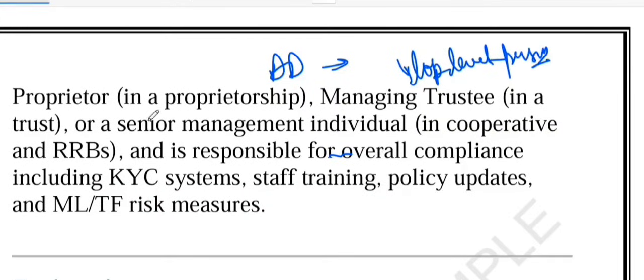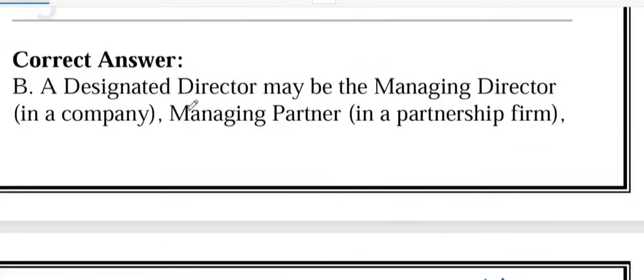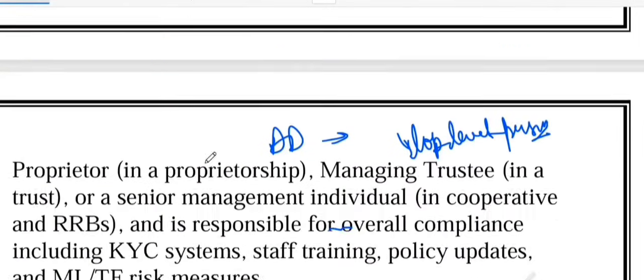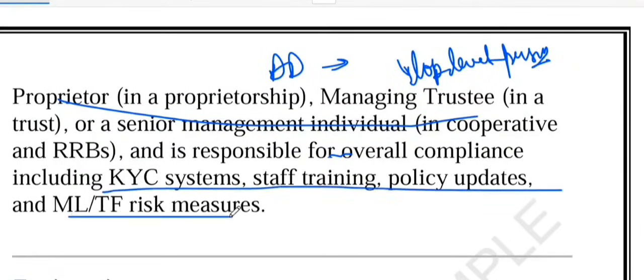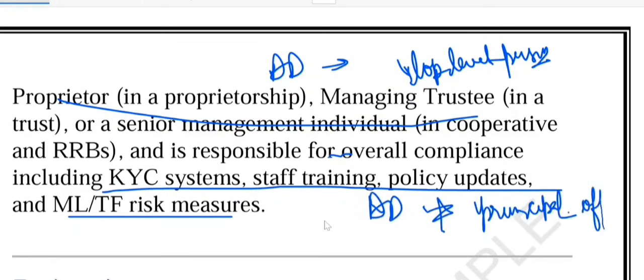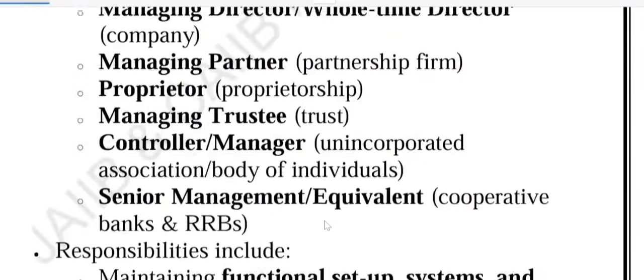So you can see the position may be MD, MP, proprietor, MT, anything. Responsibility includes KYC system, staff training, policy update, and ML/TF measures. And DD is not the principal officer. Remember, DD is separate from the principal officer. Those two are separate. DD is accountable at the top. PO is more operational. Now friends, let's look at the next MCQ that we have.